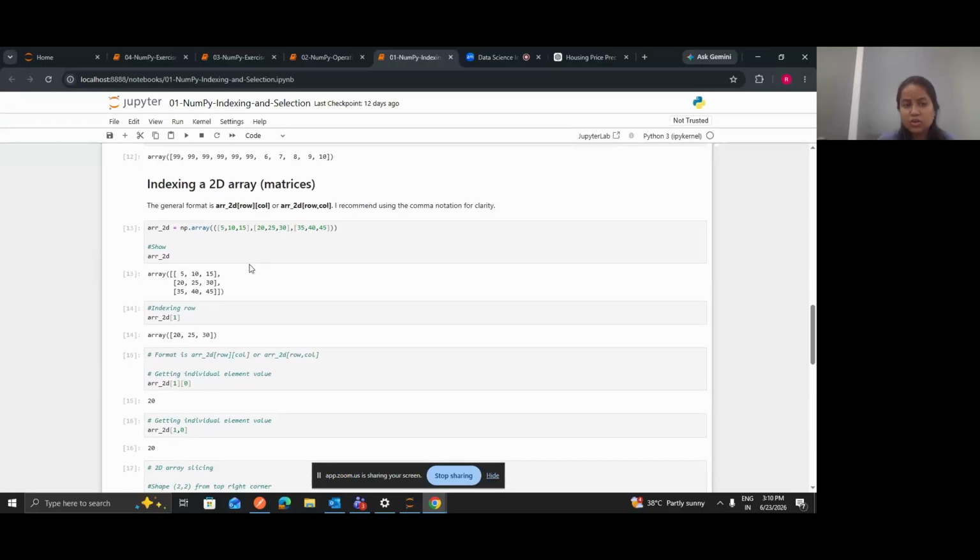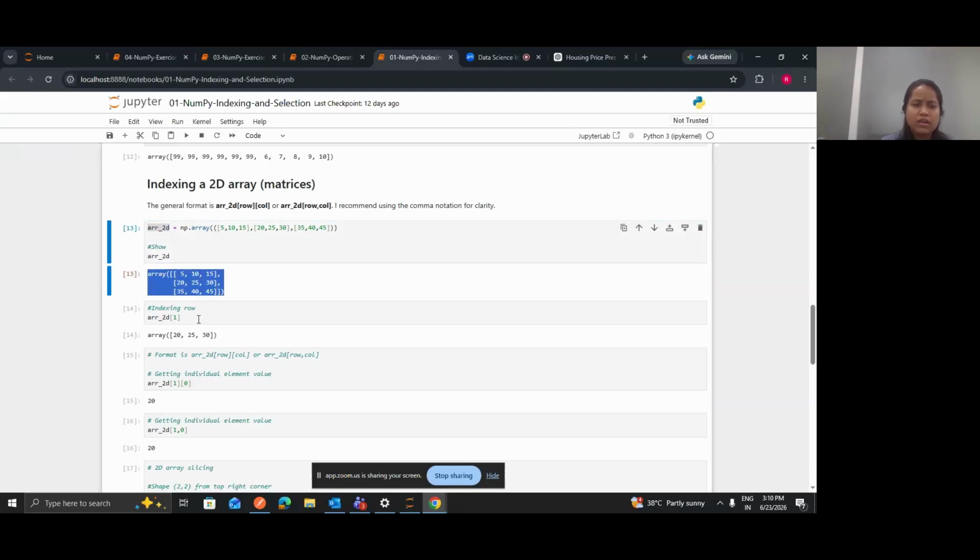The second topic is indexing in 2D arrays, which I think we have also covered. In a 2D array, whenever we make a selection, the first argument is the row number and the second argument is the column number. If you print just the name, it will print the whole array.